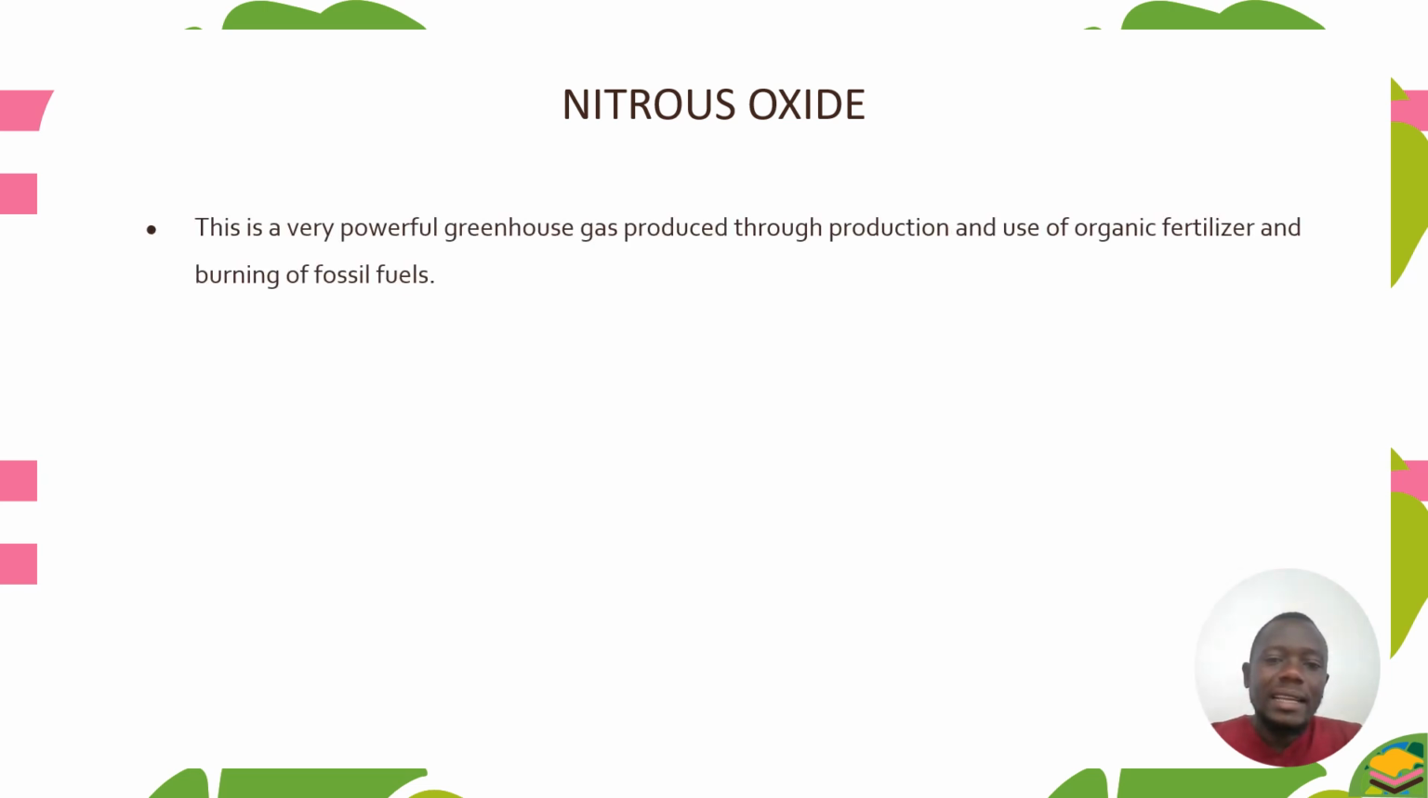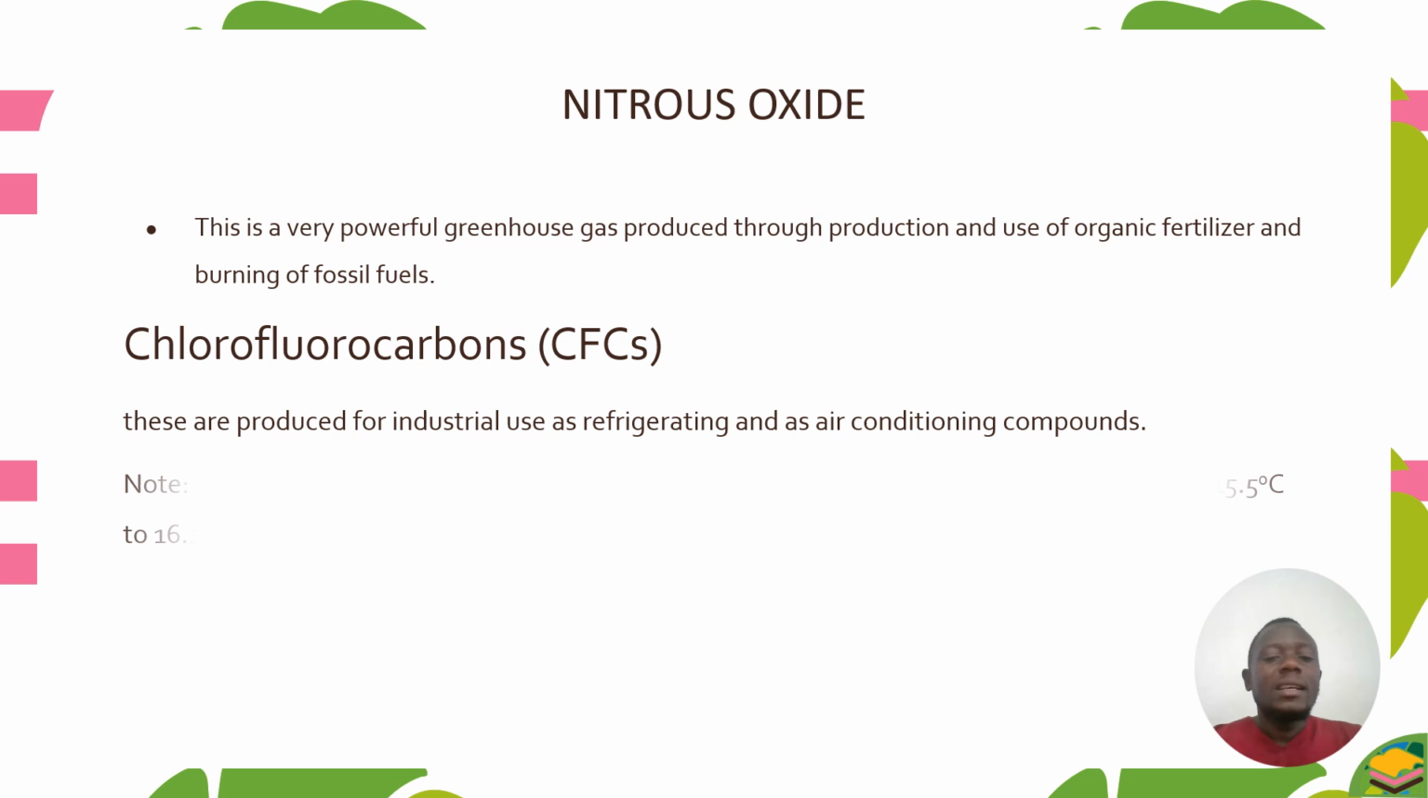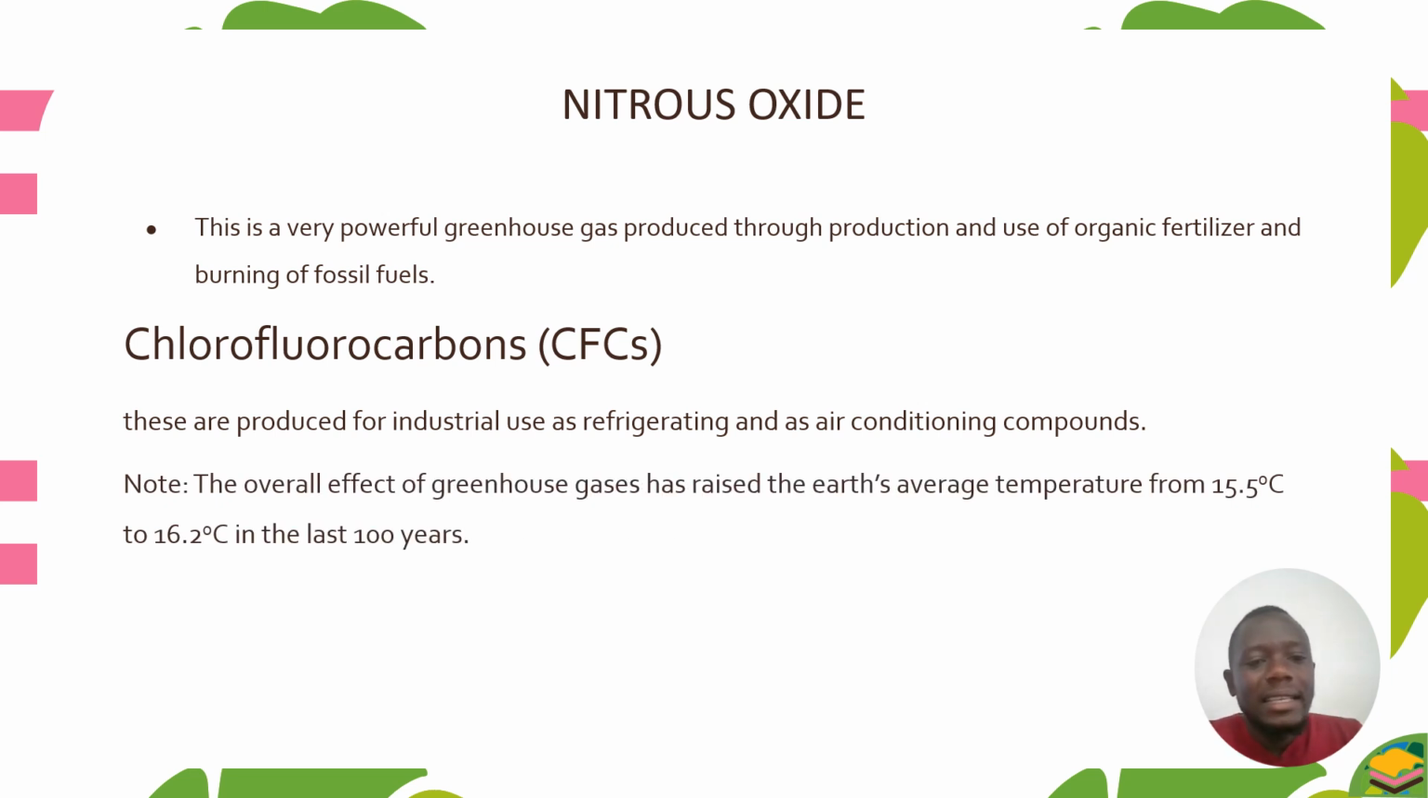Then let's look at nitrous oxide. This is a very powerful greenhouse gas produced through production and use of fertilizer and burning of fossil fuels. If people are producing fertilizer in factories and also burning fossil fuels, there's production of this gas known as nitrous oxide. These gases result in the rise of global temperature, which causes climate change.